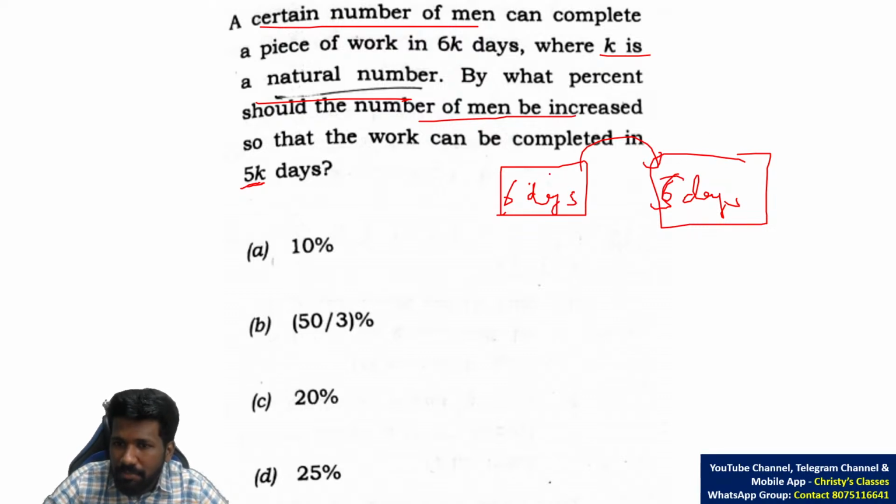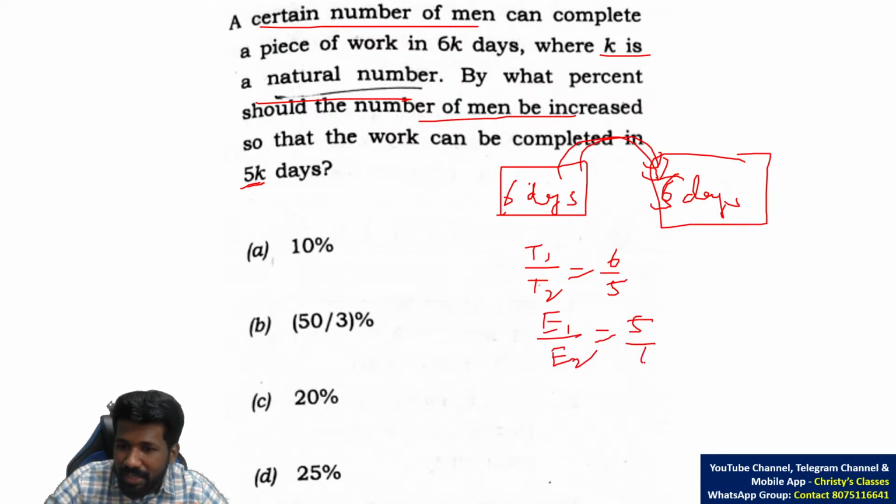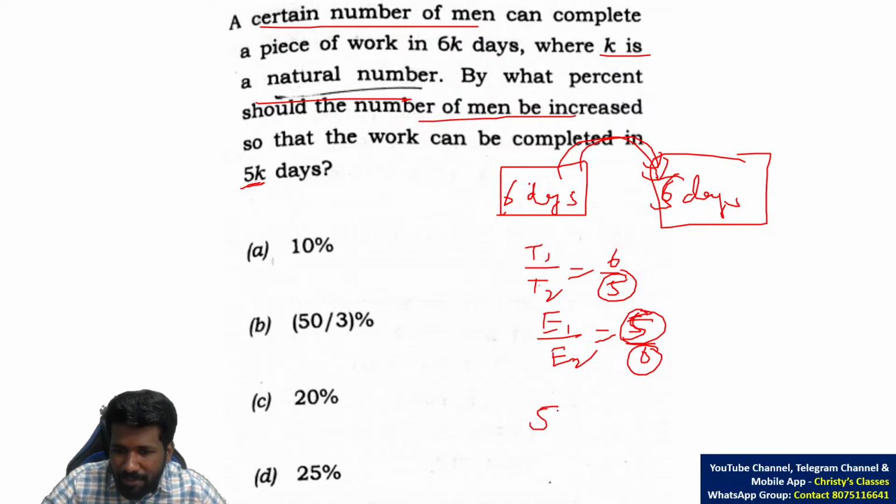So now, time 6 days to 5 days means the ratio of time, time 1 by time 2, is 6 by 5. So efficiency 1 by efficiency 2 will be 5 by 6, obviously. As an example I am saying, if the efficiency of that number of men is 5, now the efficiency should be 6 to make the number of days 5. That means from 5 efficiency you have to increase it to 6 efficiency. Then only this required condition can be satisfied.